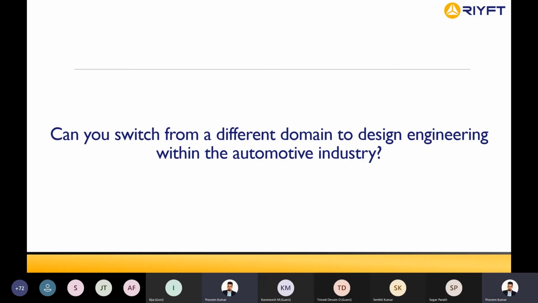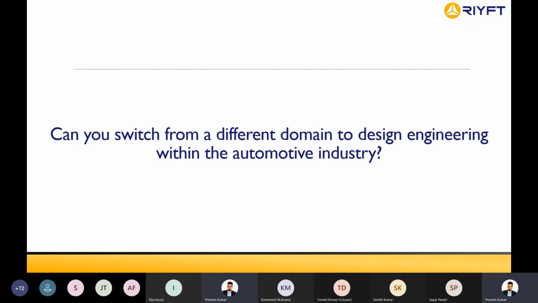We have a question from Om: Sir, I have a degree in mechanical engineering and a postgraduate in automotive engineering. What can I do to get a job in the automotive industry? As I clearly said, if you want to get into the automotive industry, become an expert in surfacing, either in CATIA or NX. Then learn one particular domain and do more projects. Your resume should have more project exposure and project knowledge; create a strong portfolio. If you have all the skill set, you can start applying to companies.